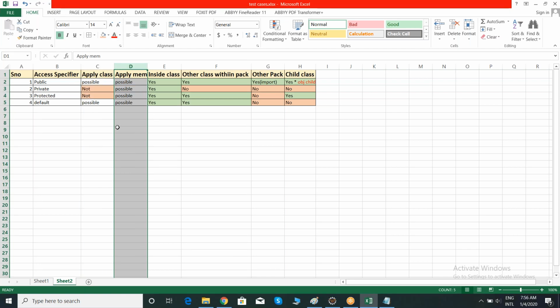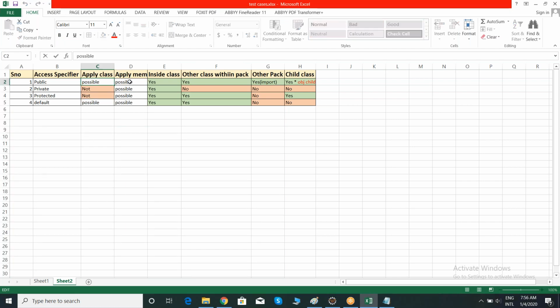If I apply public to my class and public to my members, I can access it inside a class, in another class within the same package, in another package with an import statement, and in child classes.